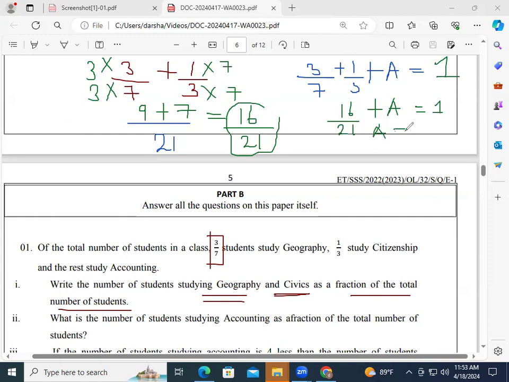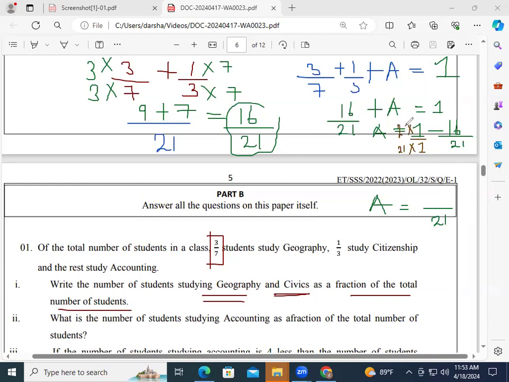Therefore, A is equivalent to 1 minus 16 over 20. So you can take 21 as this here. So here we have 1. No? Here we have 1. So 1, how can you make 21? You have to multiply by 21 up and down.